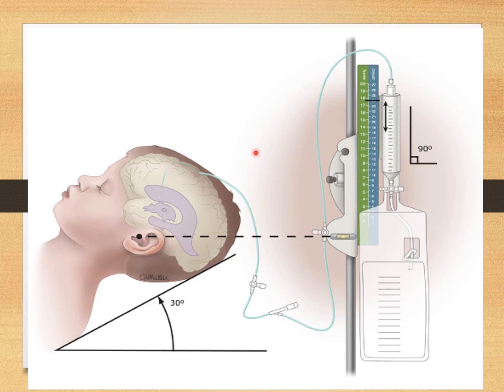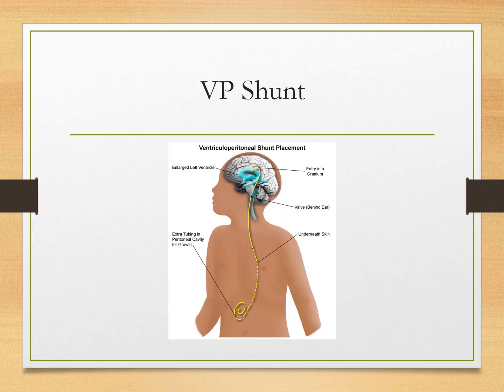आप एक ट्यूब डाल देते हैं and this tube is connected to this underwater seal और ये जितना excess CSF होगा उसको ड्रेन कर लेगी। This is a VP shunt, आप एक शंट डालते हैं वेंट्रिकल्स के अंदर, लेटरल वेंट्रिकल्स के अंदर, and this shunt is attached to a tube which goes under the skin into the peritoneal cavity, and this CSF drains into the peritoneal cavity.